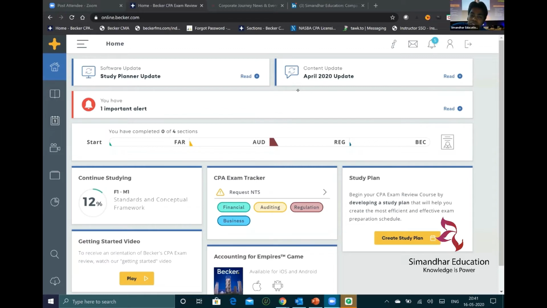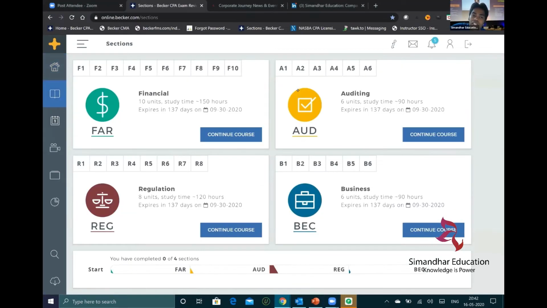And in CPA exams, the content keeps changing, guys. So my high recommendation is that you don't go for a product which doesn't have the auto update feature, because the changes keep coming. So your software should have that facility to cover the latest amendments. Like in the CA exam, a lot of the latest stuff is asked. In CPA also, all the latest content is asked. So whenever you are purchasing anything from Becker or anything from Simandar, always check whether it covers the latest content or the latest update, right?